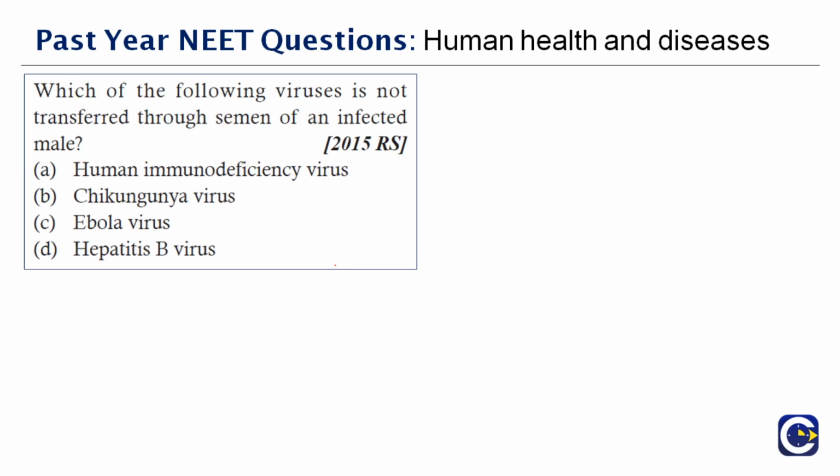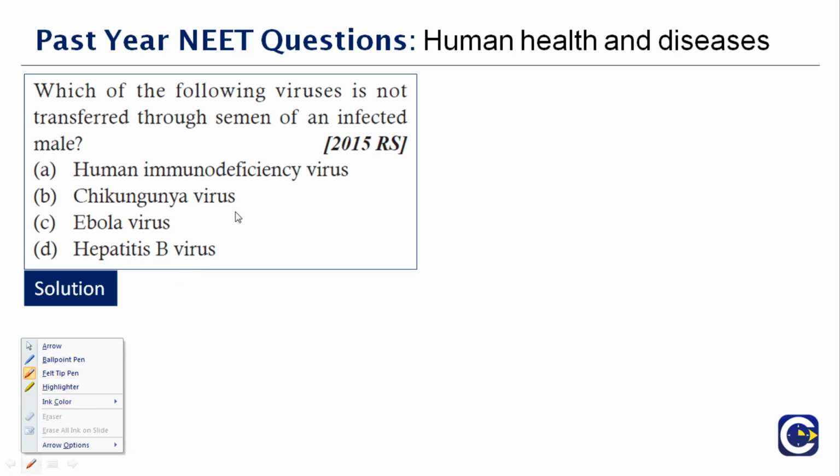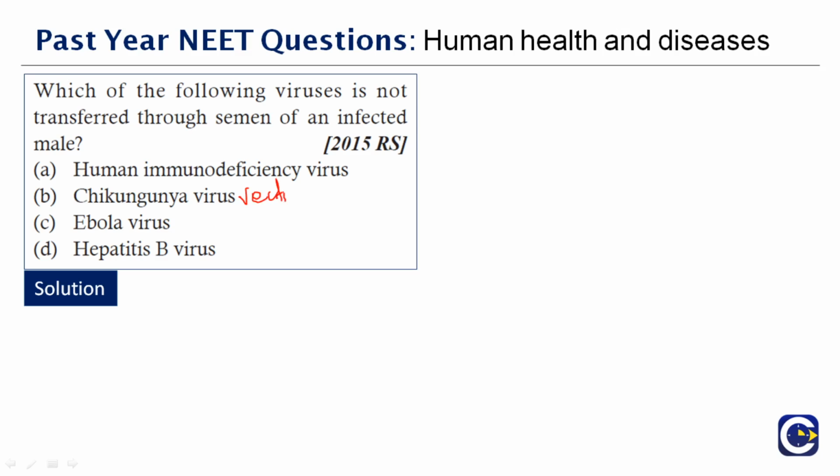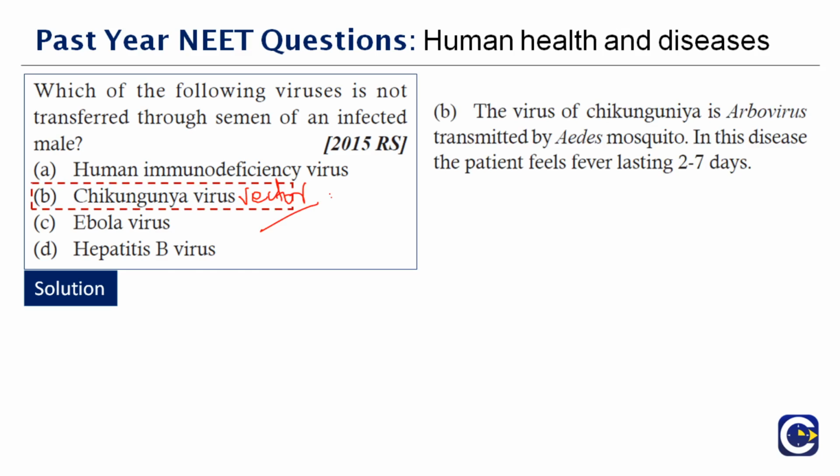Next question here. Which of the following viruses is not transferred through semen of an infected male? So we know HIV, Ebola virus, hepatitis B, all transfer through the semen. The only virus which does not transfer through semen is the chikungunya virus. It's an arbovirus transmitted by the mosquito. So it's a vector-borne disease, right? It's a vector-borne disease. Therefore, the right answer to this question is option B.